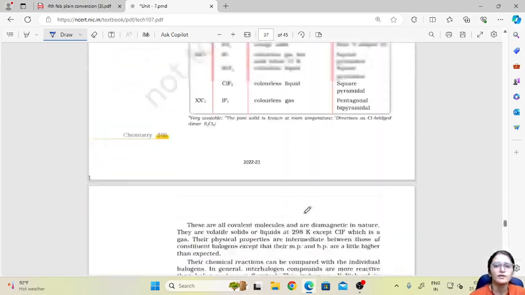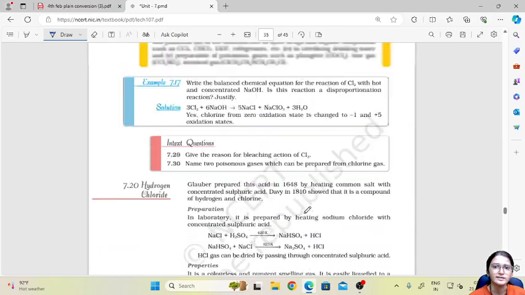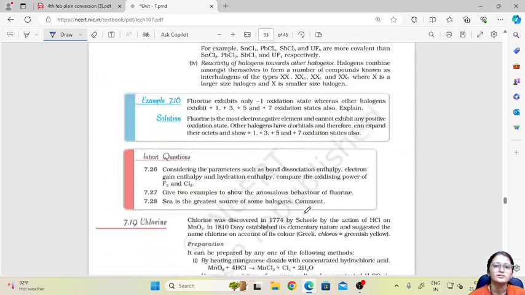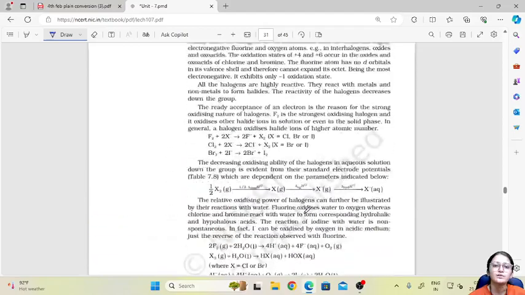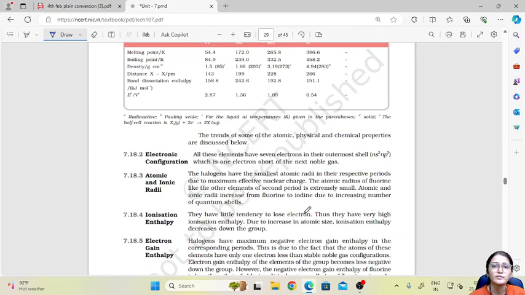P block elements has 4 groups, that is group 15, 16, 17 and 18. Since group 15 and 16 have important elements, we have more about them in this chapter, and about 17 and 18 there is less as compared to those two groups.